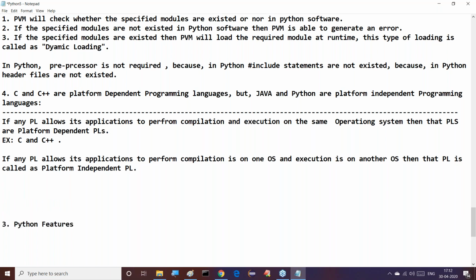This is the meaning of a platform independent programming language. If any programming language allows its applications to perform compilation on one operating system and execution on another operating system, then that programming language is called a platform independent programming language.